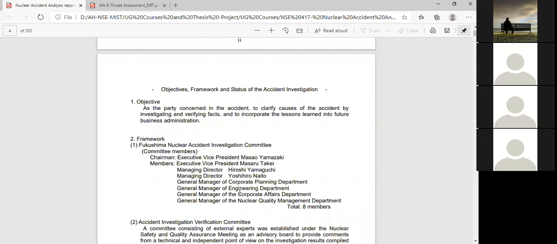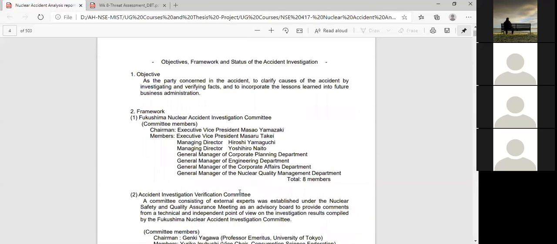What is the objective of your report? Basically, your objective is to do the nuclear accident analysis on the Fukushima Daiichi nuclear power station of Japan, which happened on 11 March 2011. That is your main objective, to prepare an accident analysis report. Followed by that, there are research questions, and I have given you 7 questions that you have to answer based on the accident analysis report.